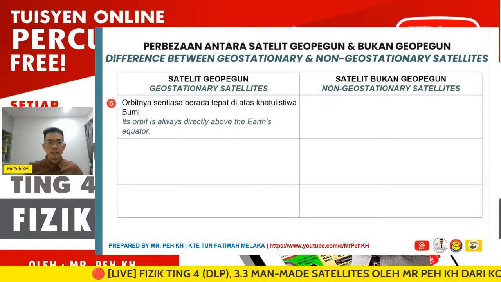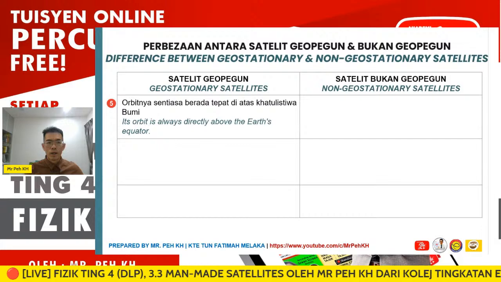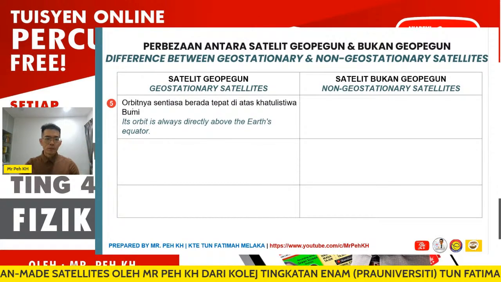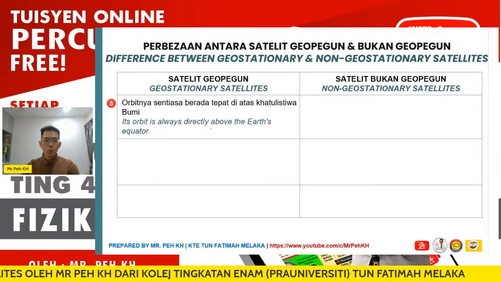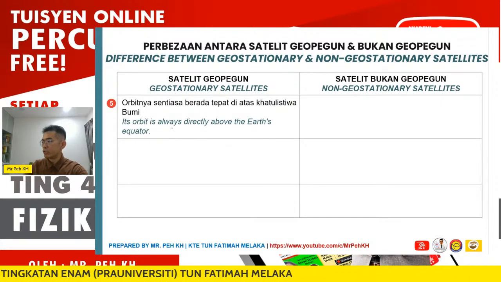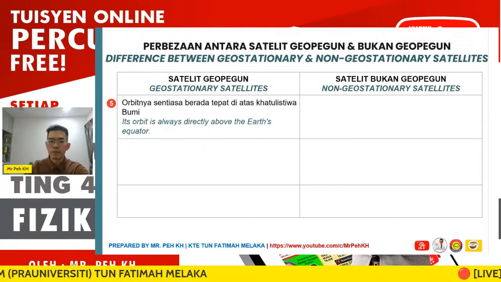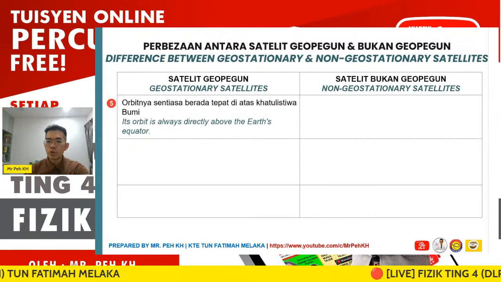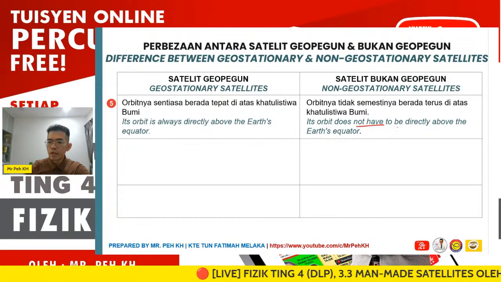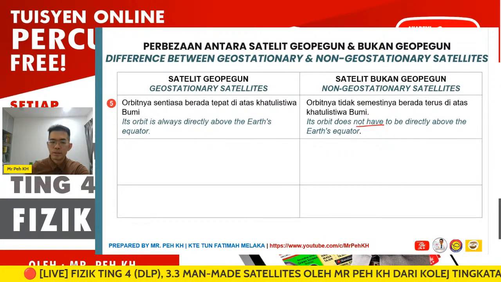Okay, then the next here we have another 3, some more for comparison. So for geostationary satellite, its orbit is always directly above the Earth equator, just like I explained to you already. It will be zero inclination. Okay, then for the non-geostationary satellite, it does not have to be directly above the Earth equator.